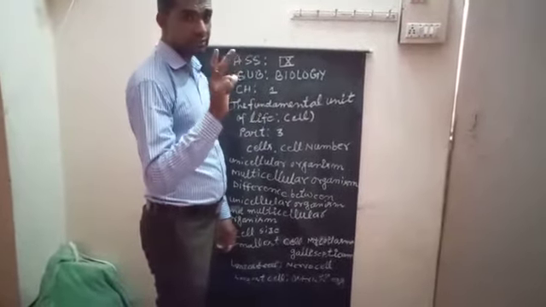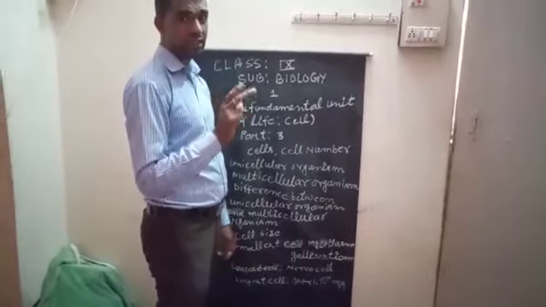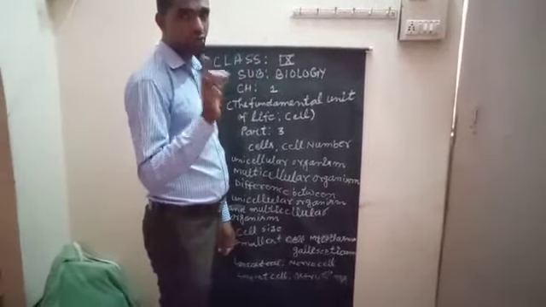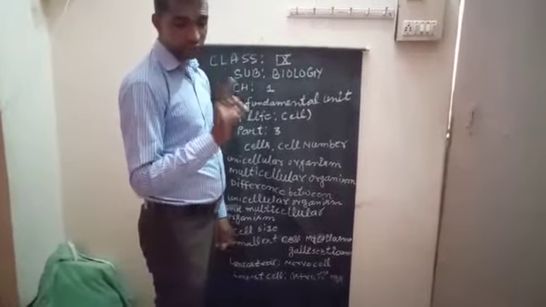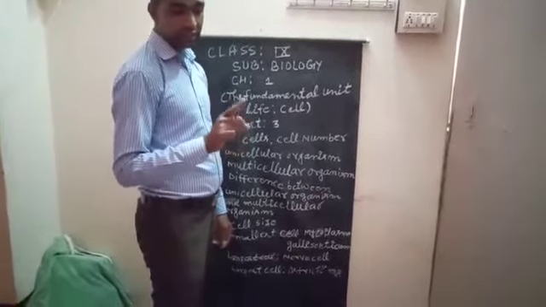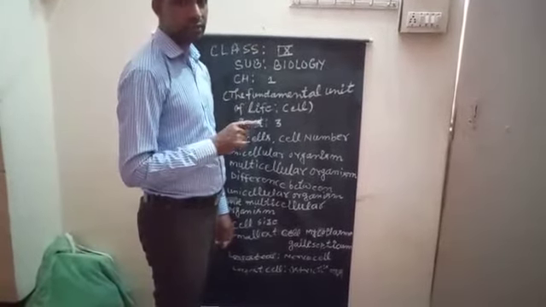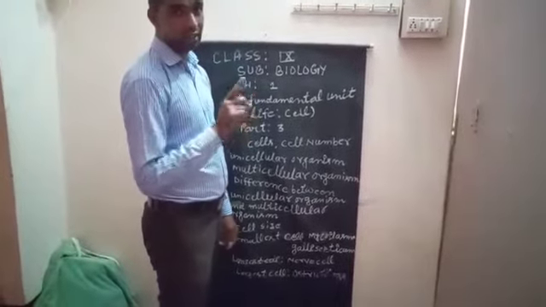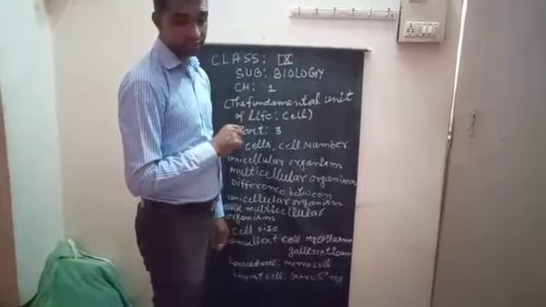That means if the organism is very large, it does not mean that the size of the cell is also large. The size of the organism depends upon the number of cells, not the size of the cells.